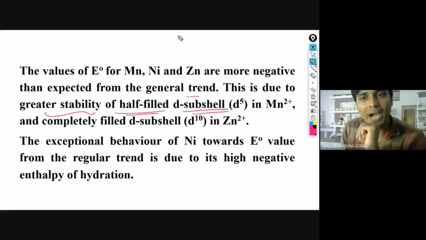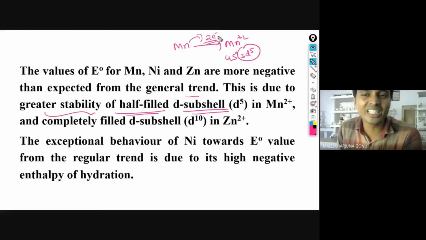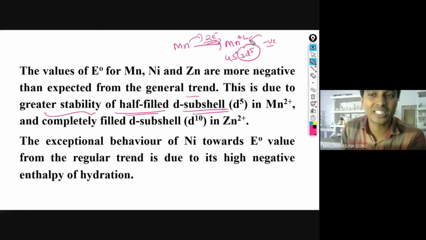For example, manganese is there. If manganese is converting into Mn2+, it will convert into 4s0 3d5. To attain this configuration, manganese easily loses these 2 electrons. Since it is giving the 2 electrons, it has the negative value. You cannot easily give electrons to this Mn2+. That's how it has the negative value.